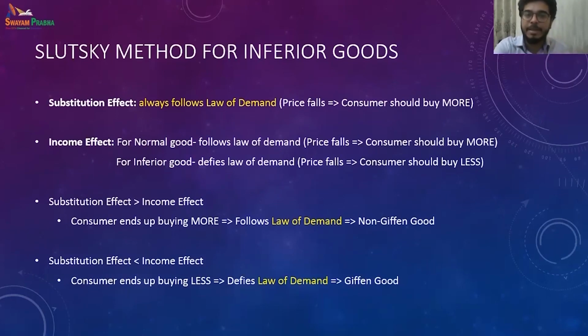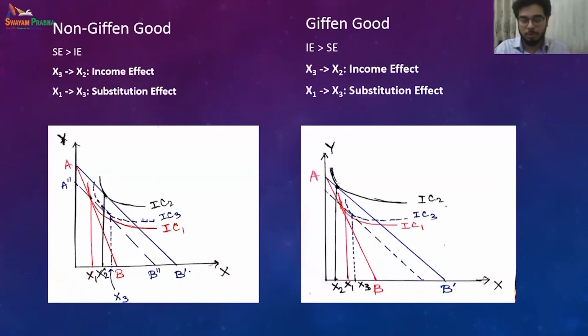Diagrammatically, if I can explain, in the next diagram, the left hand side is the non-Giffen good, and over here we see the substitution effect is stronger than the income effect. So what happens? You see over here, the price effect is x1 to x2, from this point P to this point Q. The substitution effect is from this point to this point, P to R, so x1 to x3.